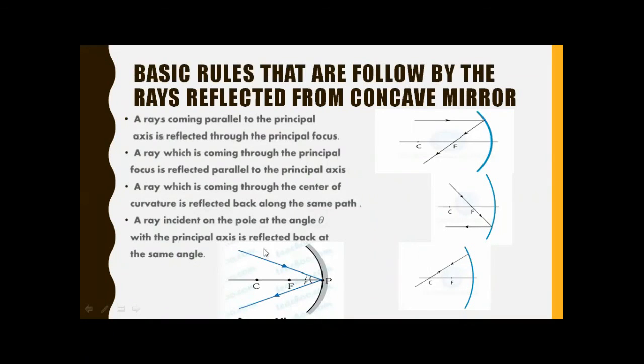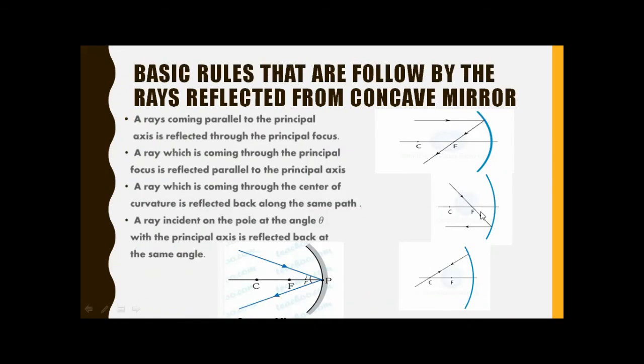Okay, so the next point is that if the incident ray makes some angle with the principal axis, after striking the mirror it comes back with the same angle, meaning the angle of incidence will always equal the angle of reflection. So here we have discussed four rules that the light follows: if it is parallel, it goes back through the principal focus.